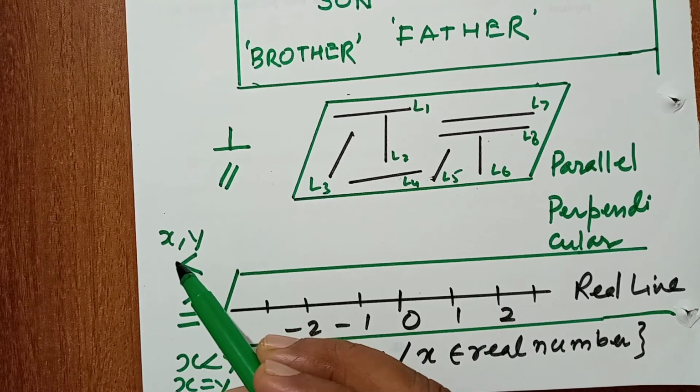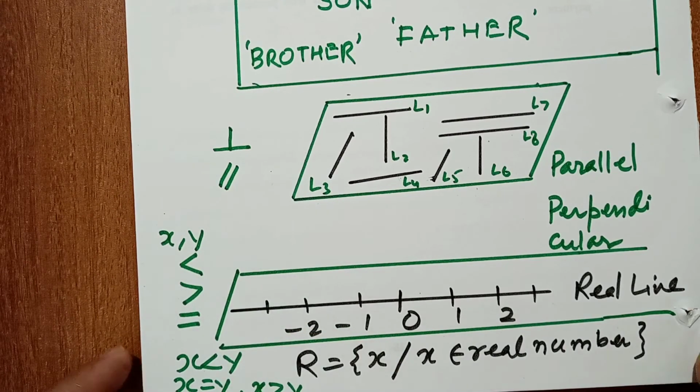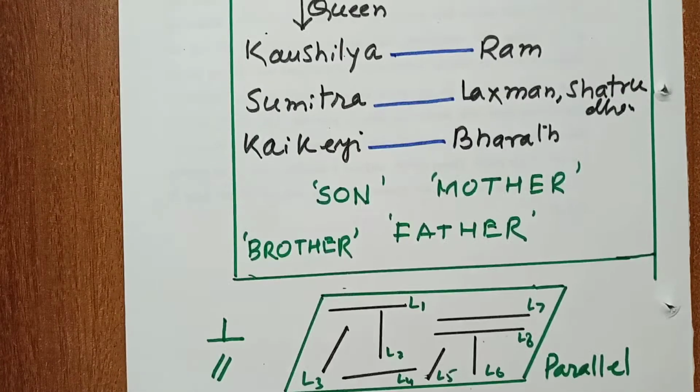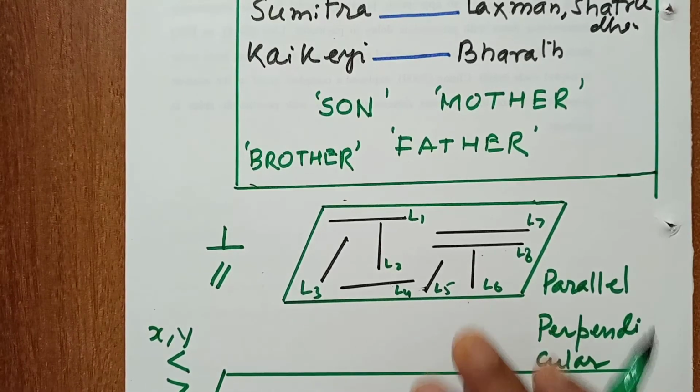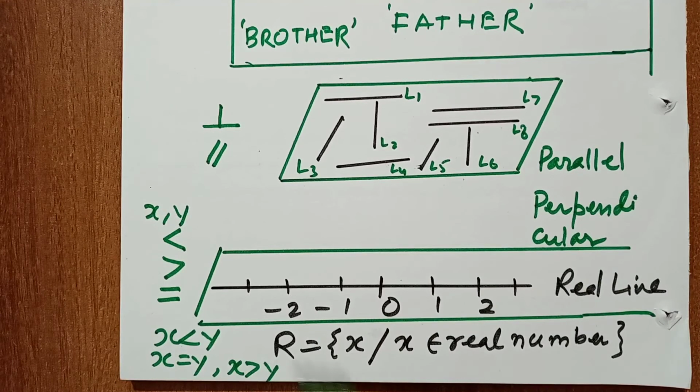So we carefully see first what the set is, a set of people, or a set of lines, or a set of numbers. Relation depends on the set.